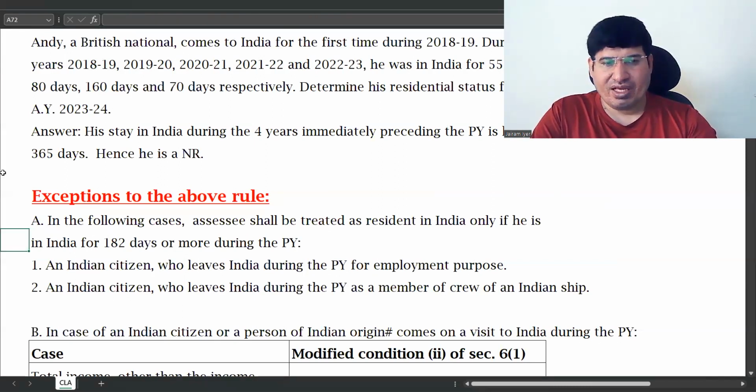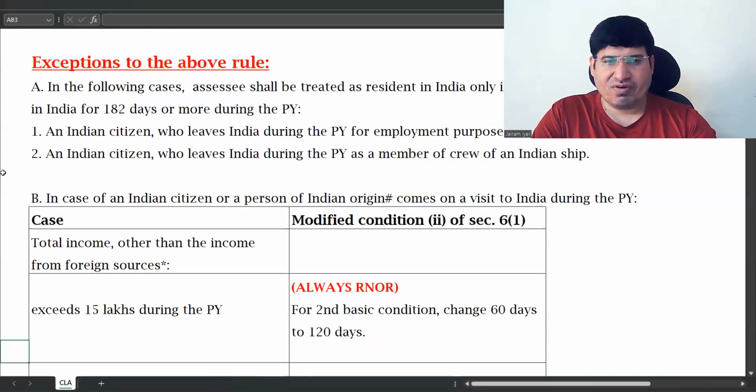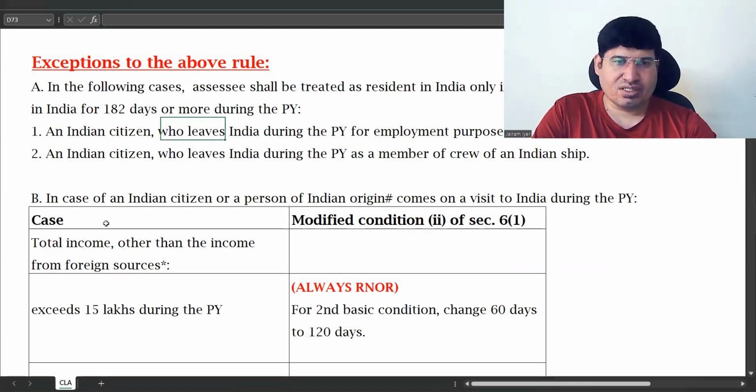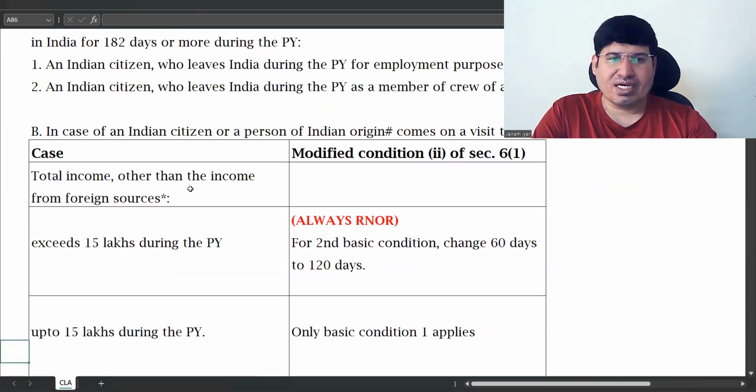The first was going out, and the second is coming into India. For this, you have to see total income other than income from foreign sources.